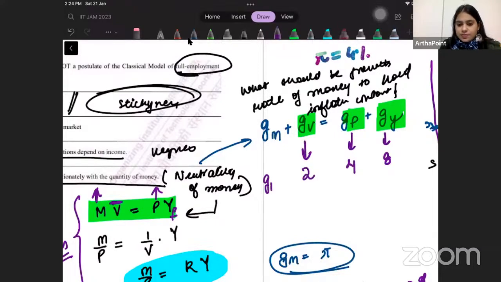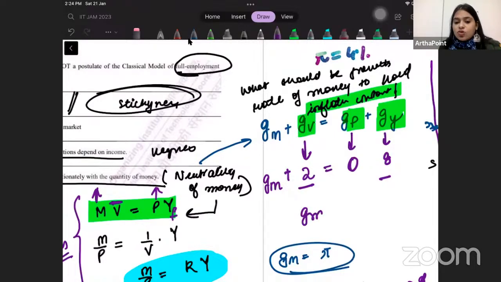They asked GM. So the usual thing would have been that you just plug in these three values here, here, here, and you find GM. But they actually said that we want the growth in price to be 0. We want to keep it at the same level. We don't want prices to grow. So ideally, what should be done is that this should be kept at 0, even though that was given in the question.